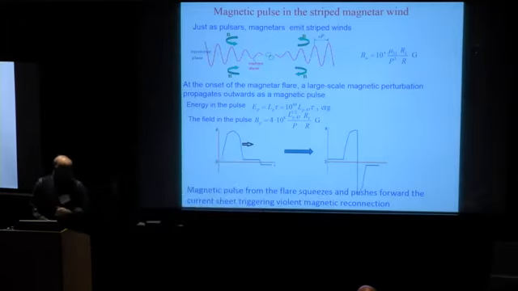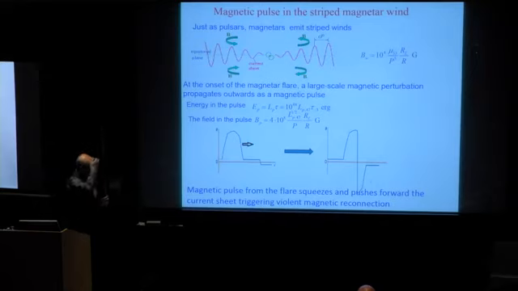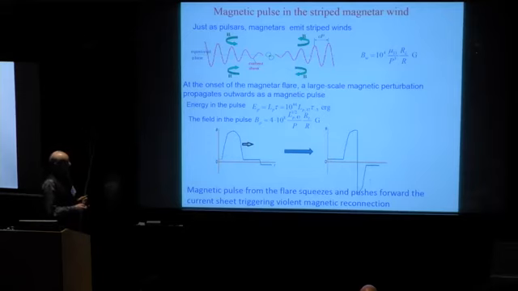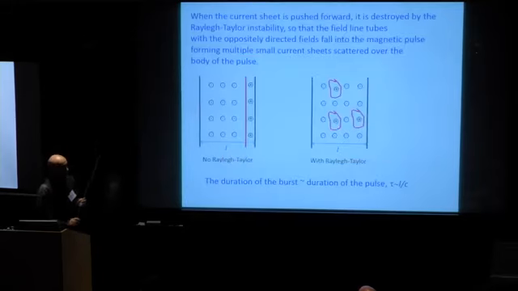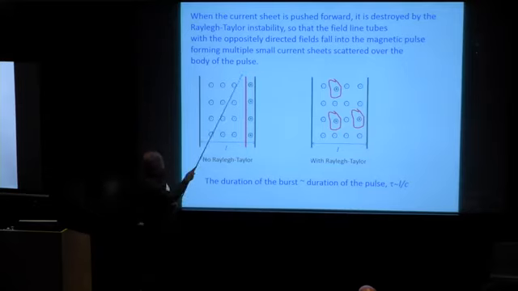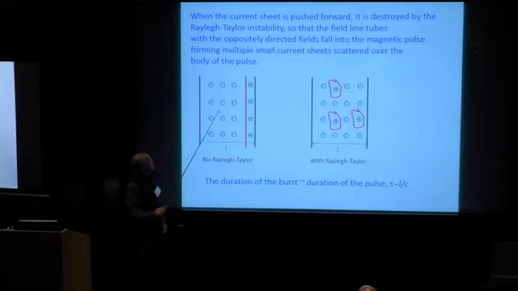Of course, such a laminar picture is highly improbable because such a sharp acceleration destroys the current sheet. Something like Rayleigh-Taylor instability is inevitable because plasma is accelerated, and one could expect not such a nice picture when a layer with oppositely directed magnetic field is just compressed and separated from the field in the pulse by a current sheet.